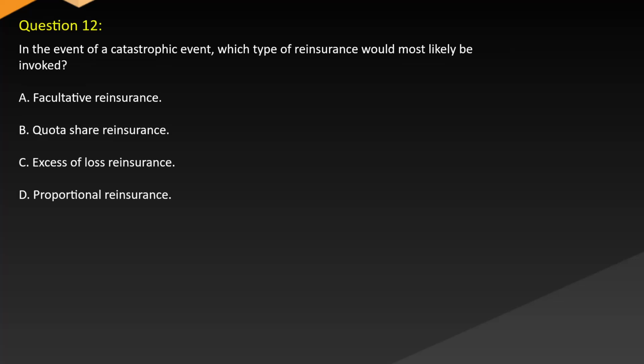Question 12. In the event of a catastrophic event, which type of reinsurance would most likely be invoked? A. Facultative reinsurance. B. Quota share reinsurance. C. Excess loss reinsurance. D. Proportional reinsurance.